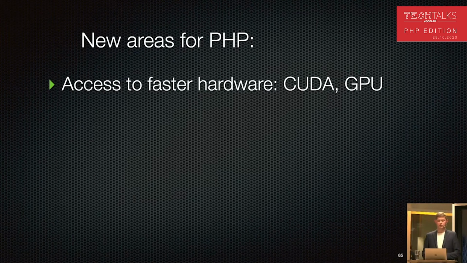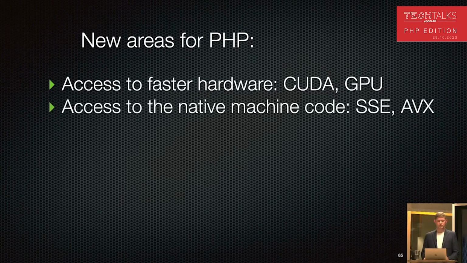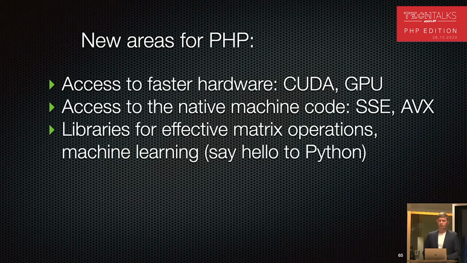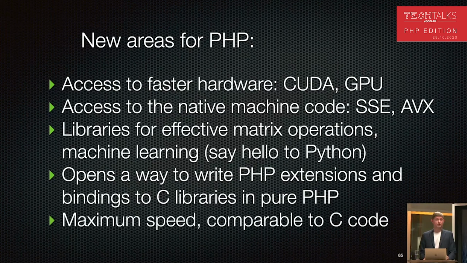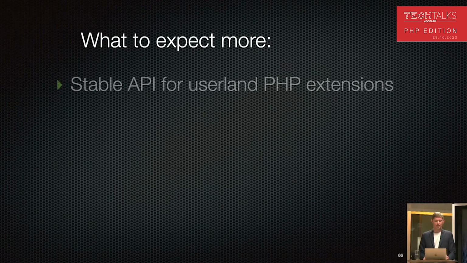It opens new areas for PHP to access hardware. For example, from PHP, we can access a GPU. We can use powerful extensions on a CPU like SSE or AVX to perform multiplication of matrices or vectors. We can create new libraries for machine learning because we will have better support from our hardware. And it opens a way to create PHP extensions in PHP itself without deep knowledge of C language. And of course, we can receive a maximum speed comparable to C code.